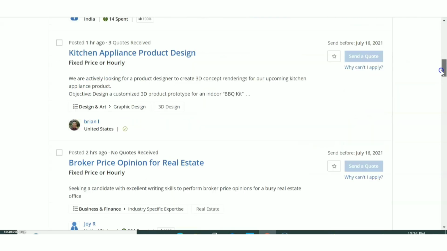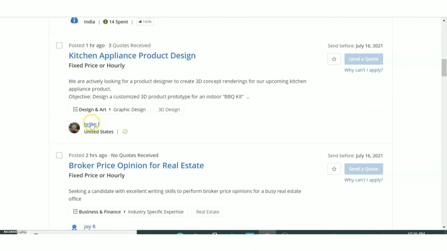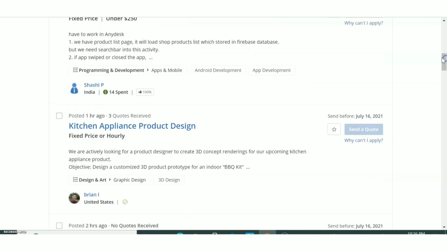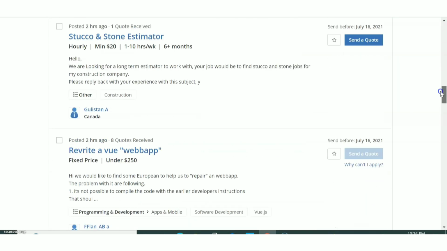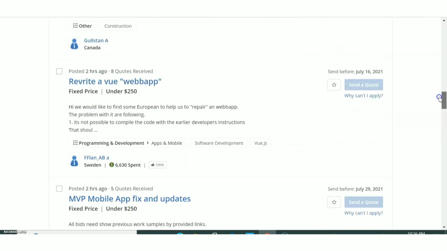Now, below the jobs that they have posted, you can see the client name or the person who has posted this job, that person's detail and the country to which that person or the client belongs. Okay. So you can see various jobs have now come up. This is from India. This is from United States. So just like that, you can find the client name and the location.